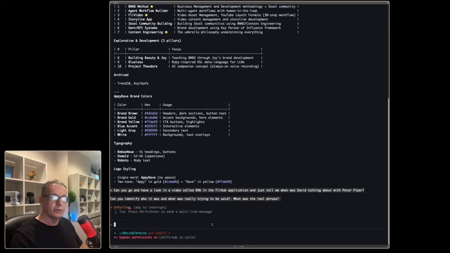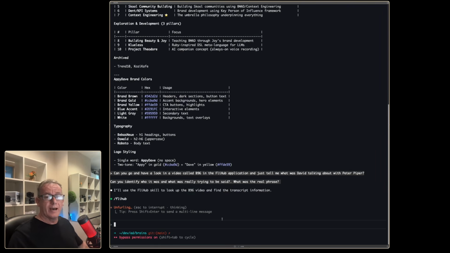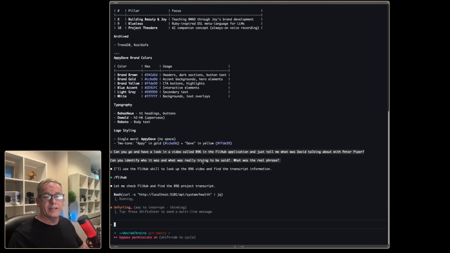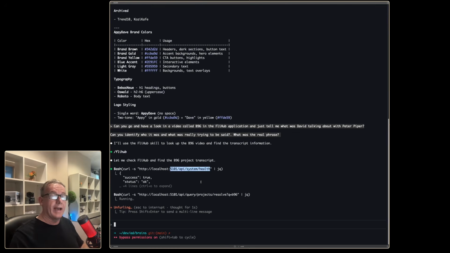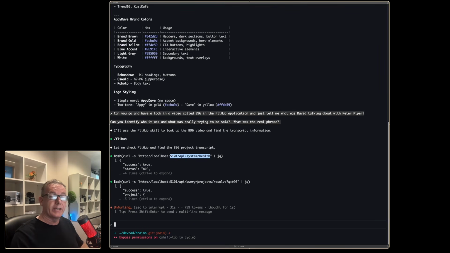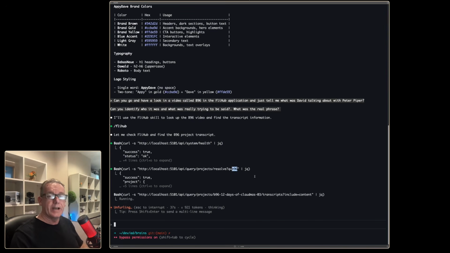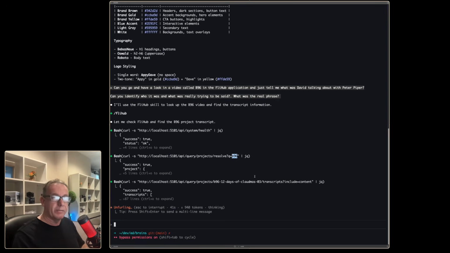It should be the skill for FlyHub. And FlyHub is going to look for a video. And the video we're looking for right now is this one called B96. But the skill's also smart enough just to check whether the actual web server is running. So it's done a health check. And now it's doing a search and we've got a query on the end of it called B96. And it's going to grab the transcript from this.